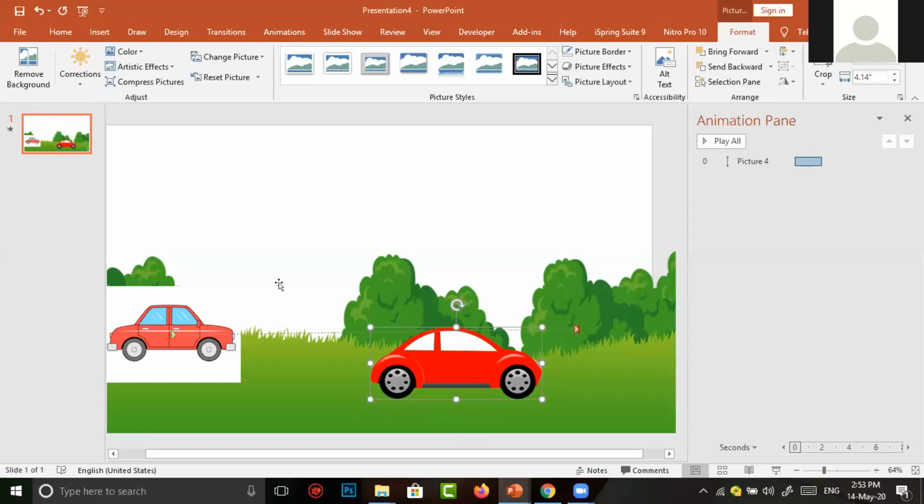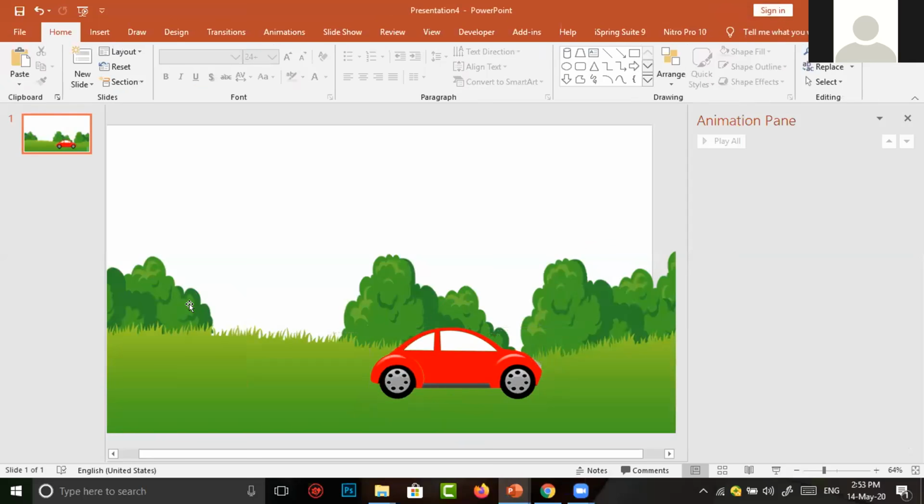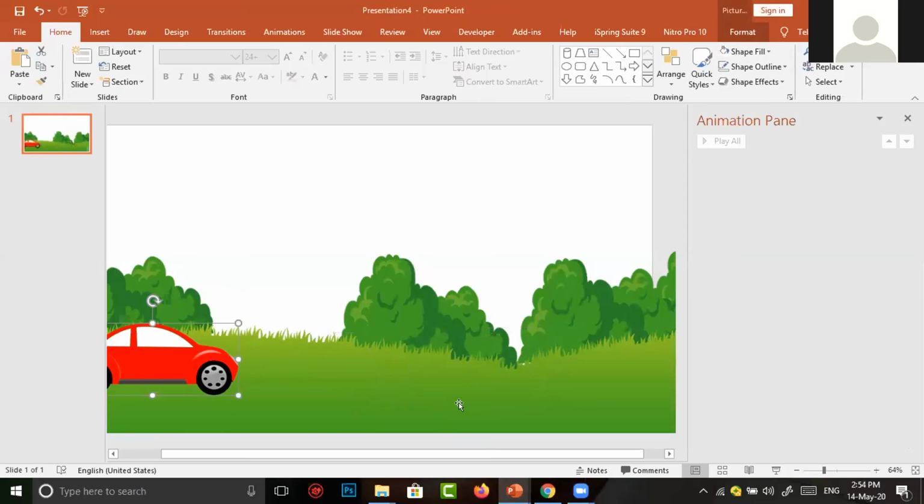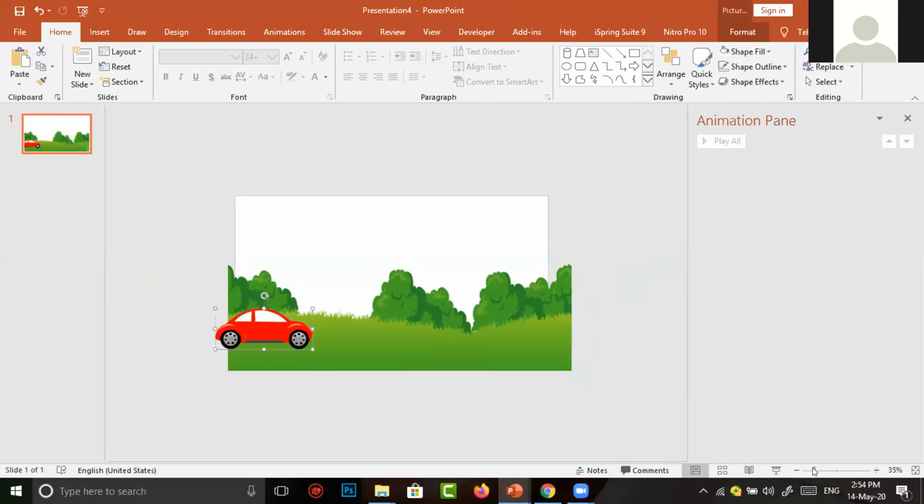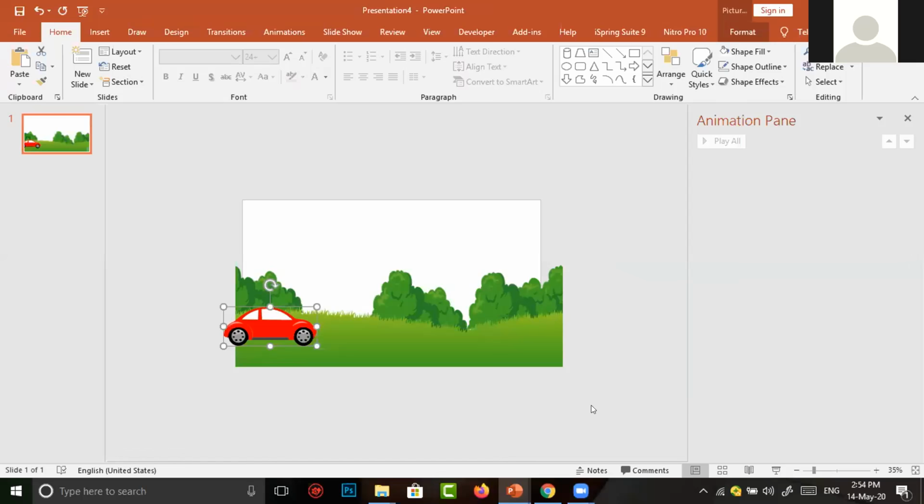Now I simply go to the previous car, click on it, and press the Delete button. Now I bring the car to the left of my slide. I want to change the size of the slide view to a smaller one, and I make the car move away from the slide view. Now I want to give again the same animation which I gave to the previous car.